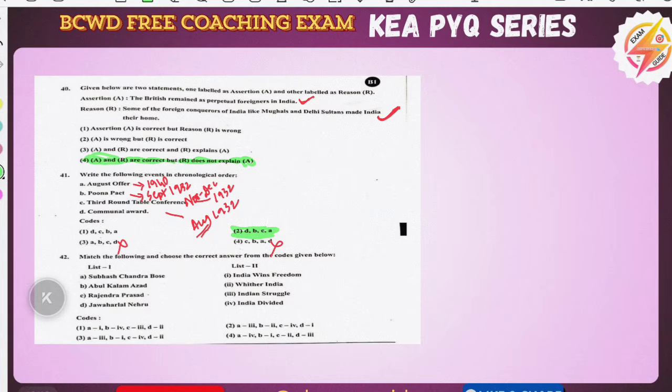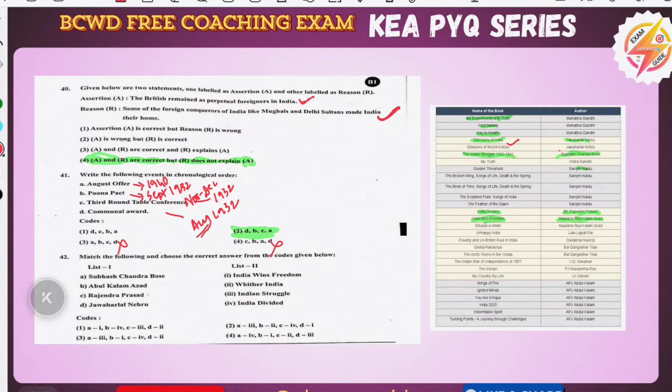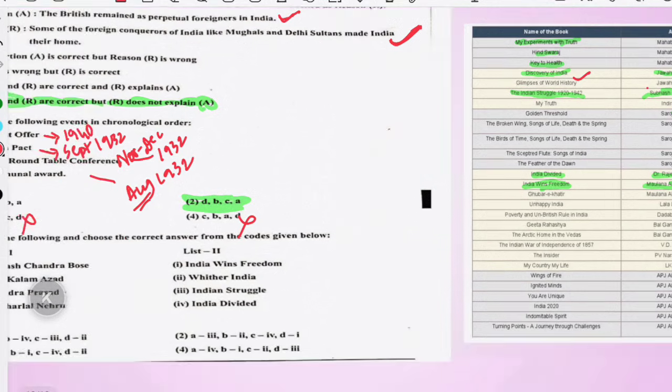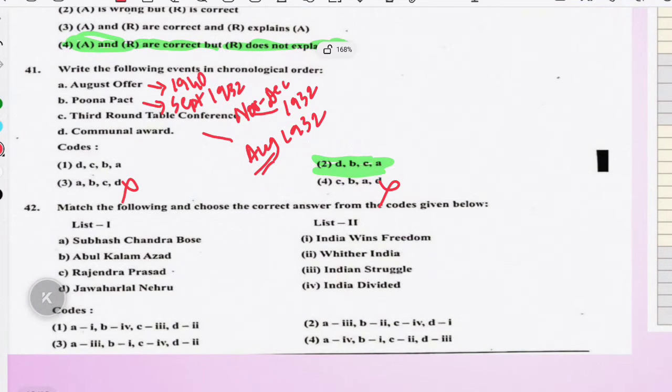Now match the following with the correct answer from the codes given below. This question is about the books written by freedom struggle fighters. My Experiments with Truth by Mahatma Gandhi, Discovery of India by Jawaharlal Nehru, The Indian Struggle by Subhash Chandra Bose, and India Divided and India Wins Freedom. The term India is common here, and they have asked these 4 because they will confuse you if you have not read recently. How to remember? We will give a hint. Subhash Chandra Bose is the struggler who founded the INA, the Indian National Army, and continuously struggled, so A is 3.